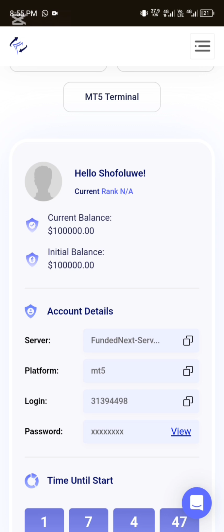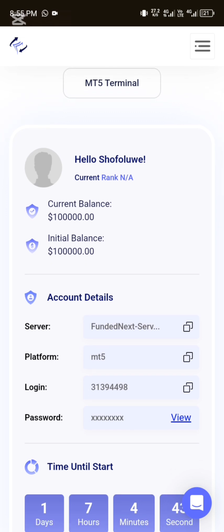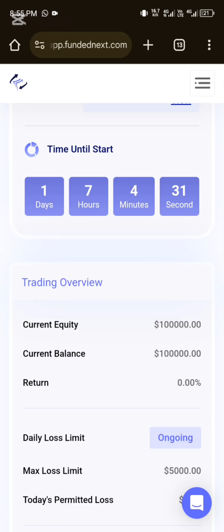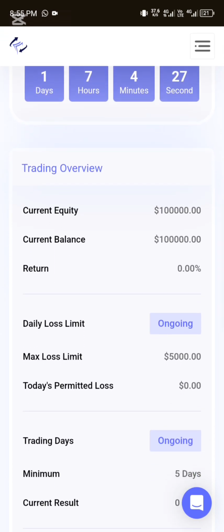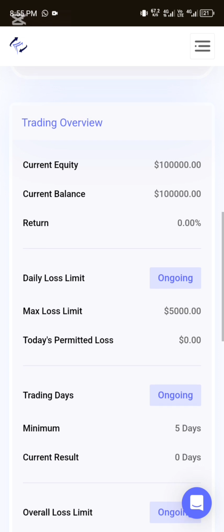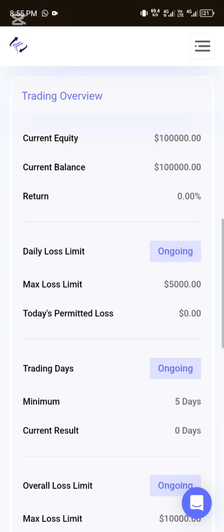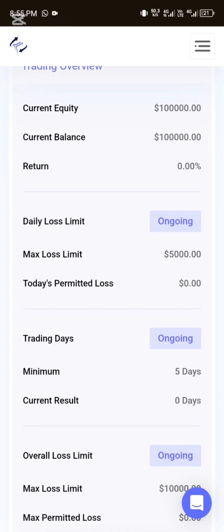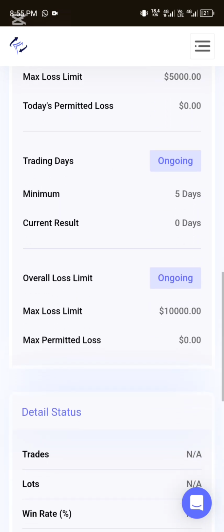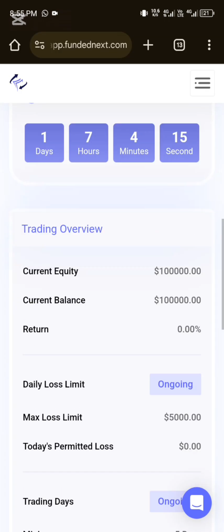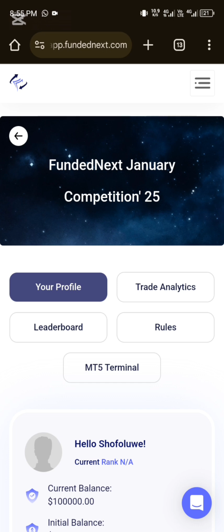From here I'll be heading straight to the MT5, but first of all we need to go check our Gmail to confirm the message. But just before that, if you scroll down a little bit, you see rules which you need to abide by in order not to get kicked out of the competition. As you can see, the daily loss limit is $5,000. So you need to make sure you abide by these rules in order not to get kicked out. Next we head straight to the Gmail to confirm the message they sent to us.